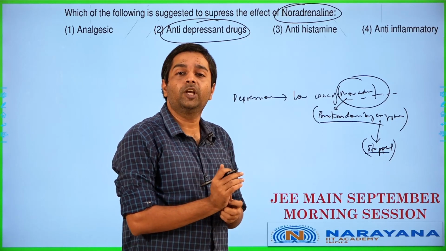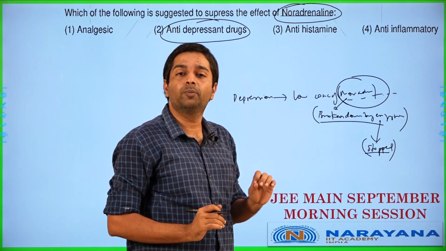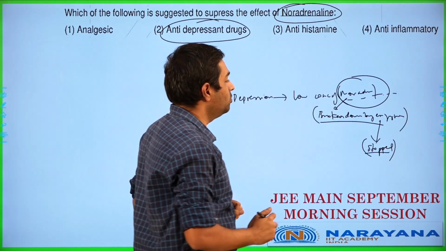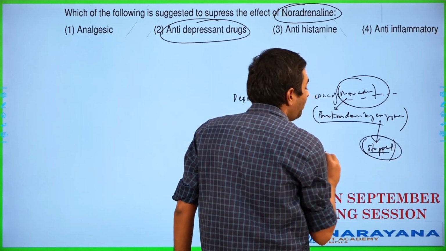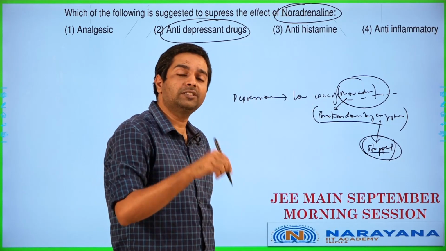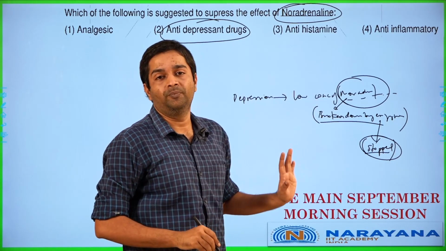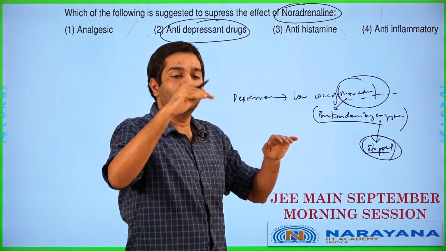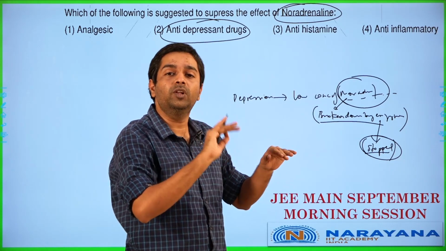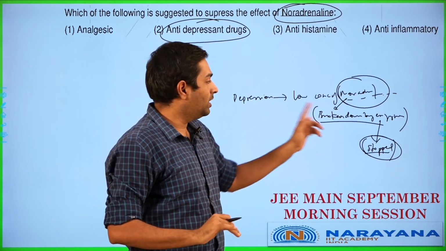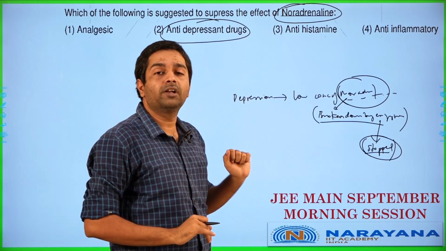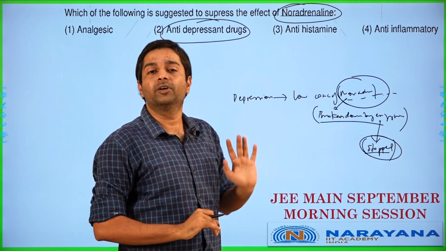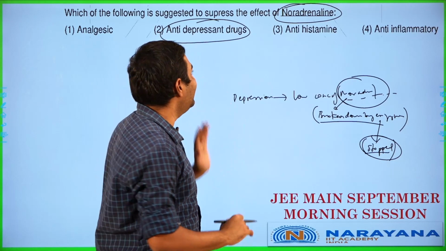Noradrenaline generally is going to be something which gets broken down by enzymes in the human body. So what does the antidepressant do? The antidepressant stops the enzyme which destroys the noradrenaline from doing its job. Thereby, I am going to be having only production of noradrenaline happening in the human body. The destruction of it, which maintains the equilibrium, is now being broken. So the destruction is broken now. I will have noradrenaline increasing in the human body. Thereby, the person will feel less depressed and the antidepressant drug works.